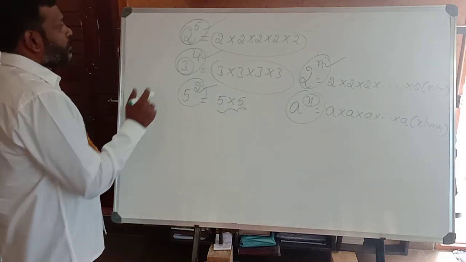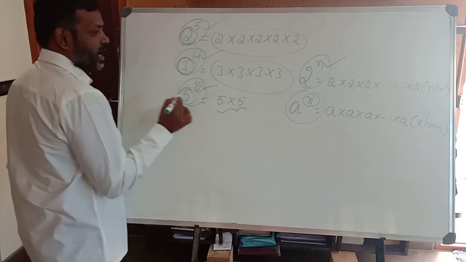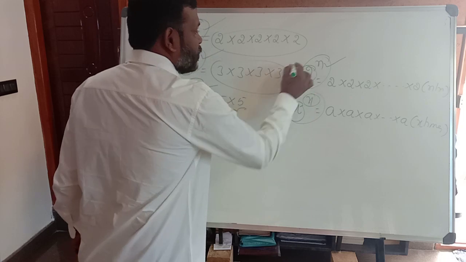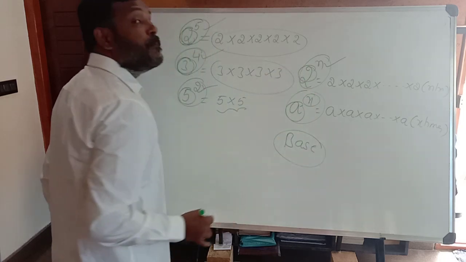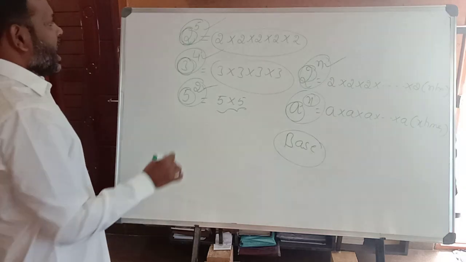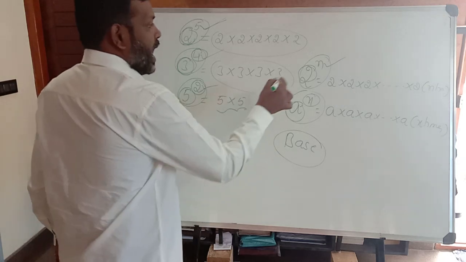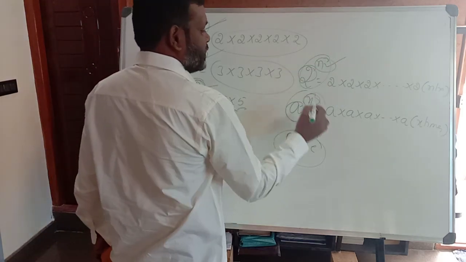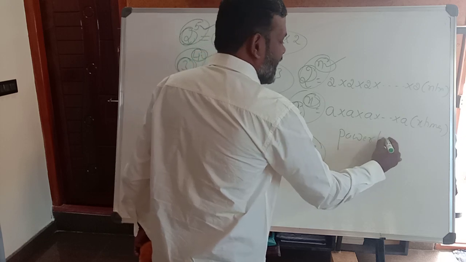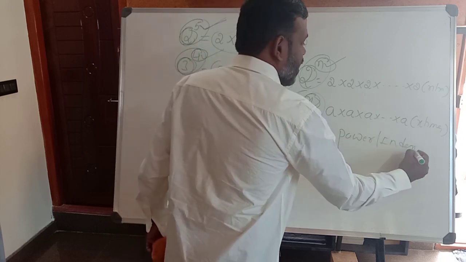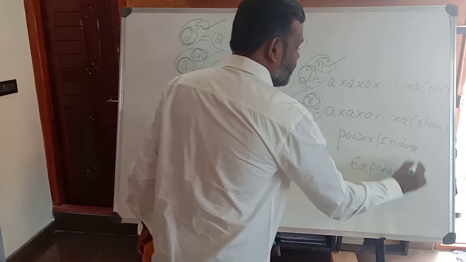Now this number 2, this 3, this 5, this a, this 2, is called the base of a quantity. What do we call it? Base. And this 5, this 4, this 2, this n, this x, we call it power or index or exponent. What do we call it? Exponent.